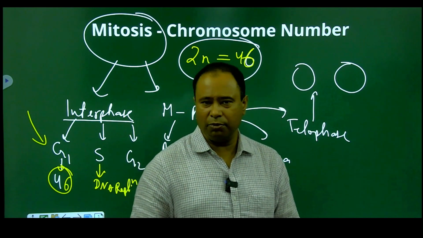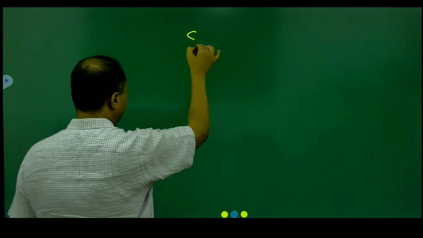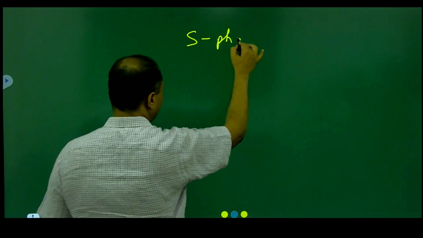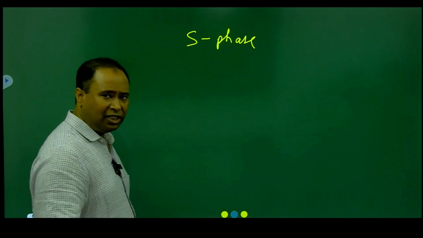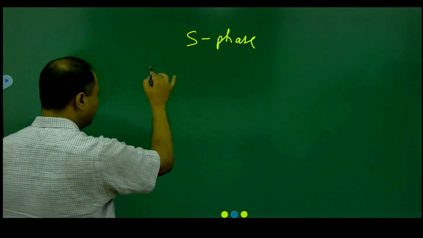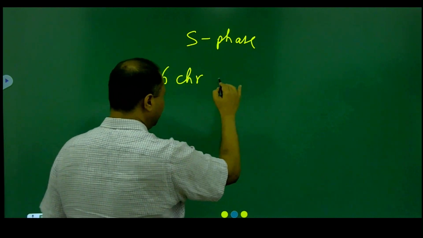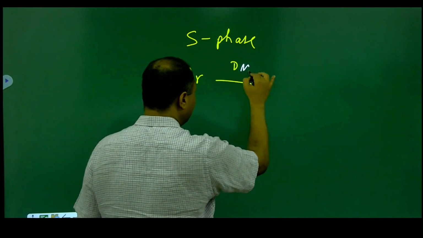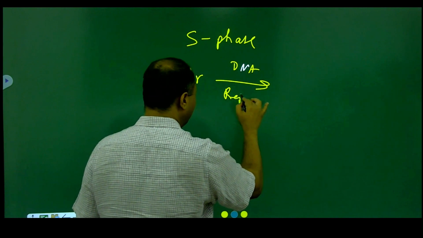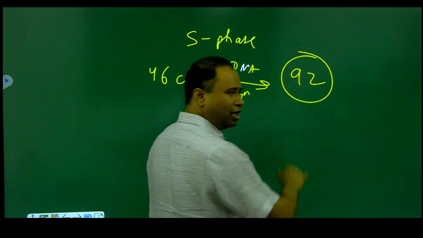The same question has been asked in the NEET examination. Look at this situation now. I'll take a new page. That means in the S phase, we know in the S phase after the DNA replication, what happens? Any cell which enters the S phase initially has 46 chromosomes. And after the S phase, the DNA is replicated. The DNA replication will take place. And after the DNA replication, what do you think? That the number of chromosomes will become 92.